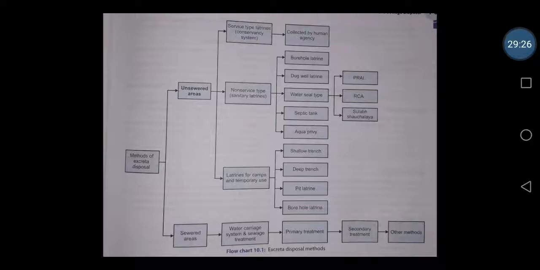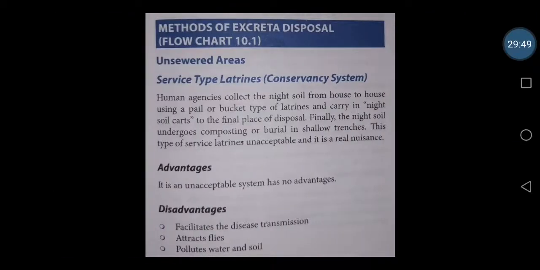In the water seal type, which is the main method we all use in our homes, we have PRAI, RCA and Sulabh Shauchalaya, which we used to see in the railway station or bus stand. These are the three main types coming under the water seal. Let us see one by one.